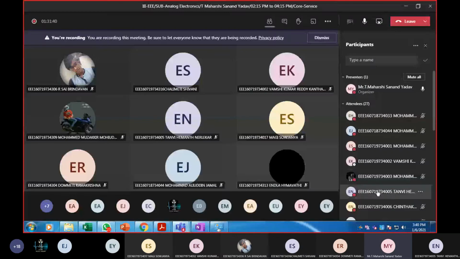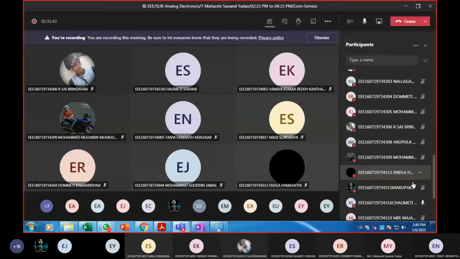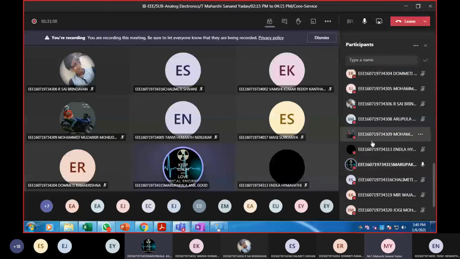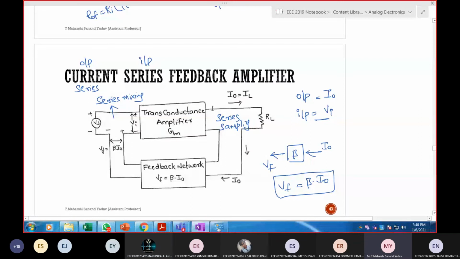Next, roll number 315. Explain about the effect of the current series feedback amplifier on input impedance and output impedance.